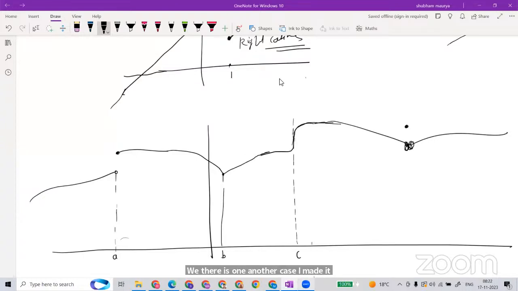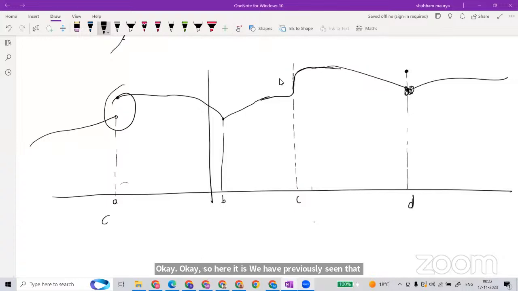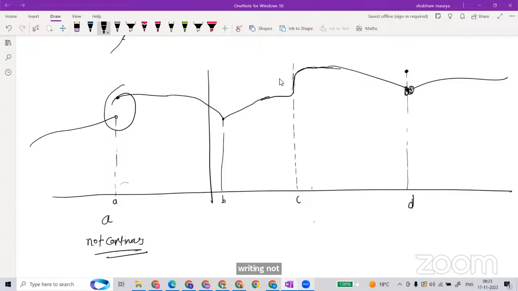Okay, here is C, and here is D. Okay, so we have previously seen that at this point A, it is not continuous. Now I'm just writing not continuous. Okay, we have previously seen that it is continuous.